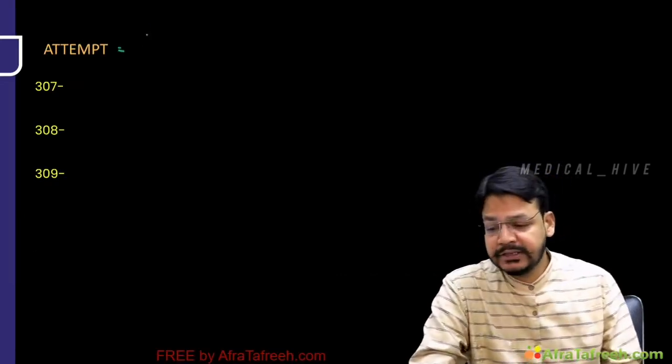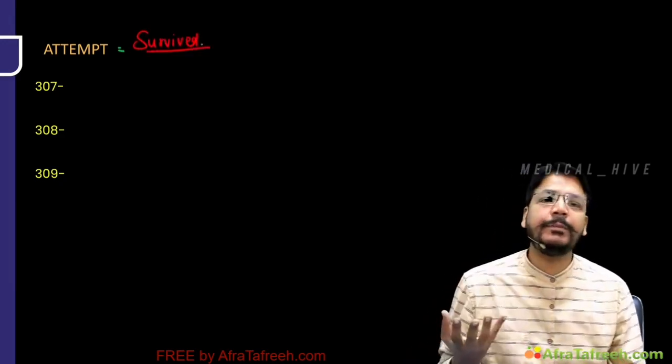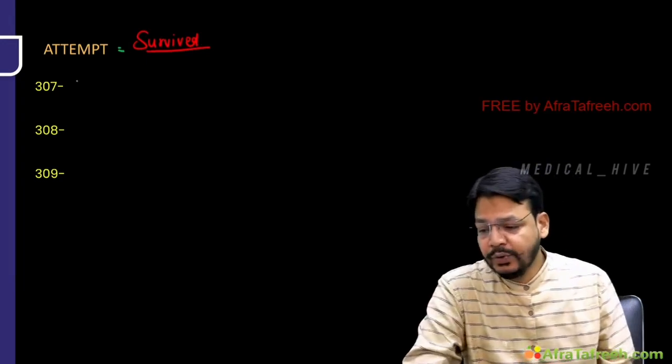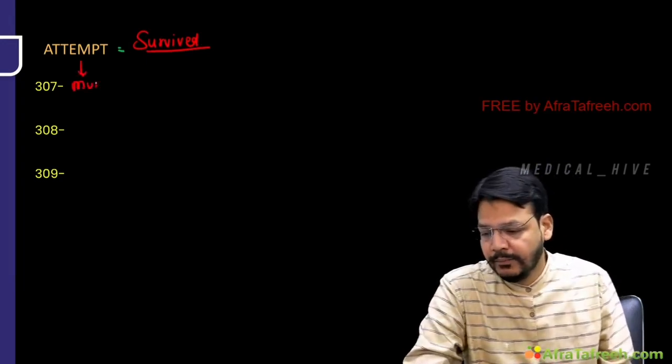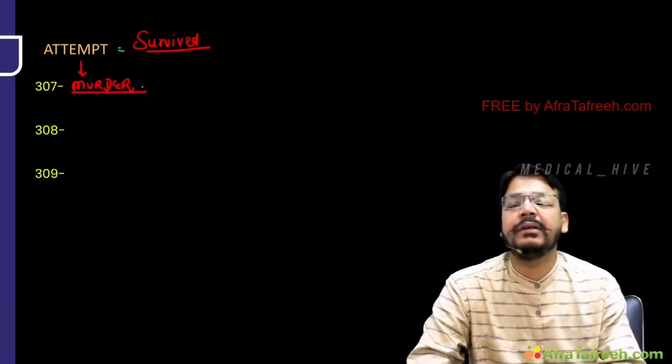Now sir, attempt. What is the meaning of attempt, sir? Attempt means the person doesn't die, the person survived. You wanted to kill the person, but the person survived. So attempt to murder is 307 IPC.